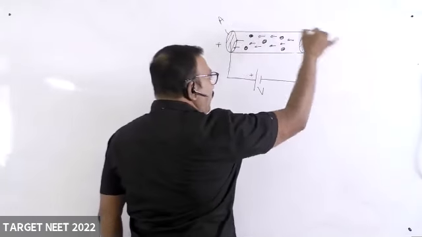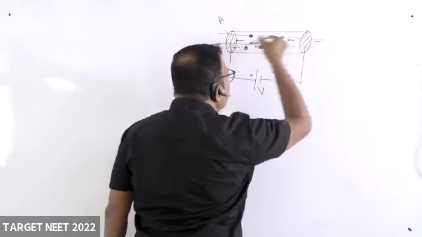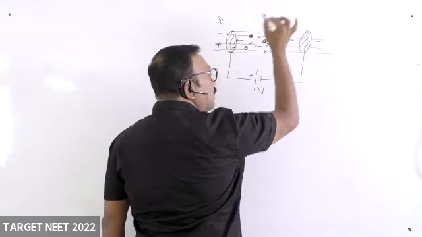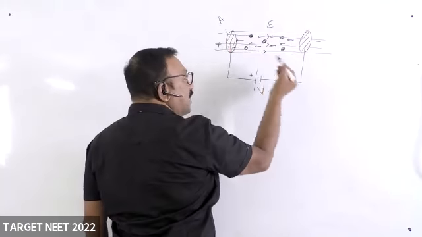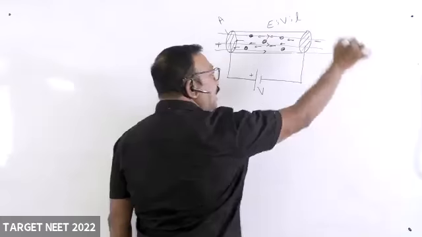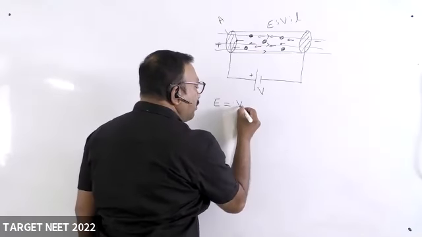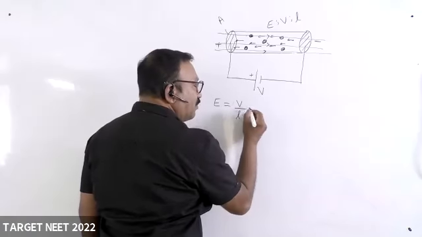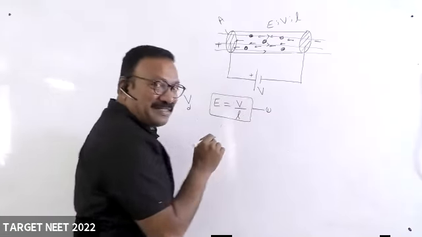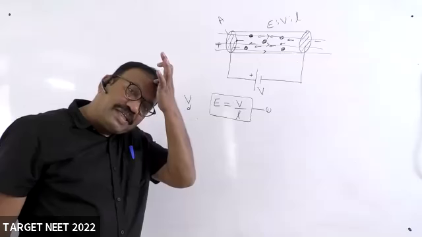There will be an electric field set up inside the conductor. Electric field is always from plus to minus, like this. The potential difference across the conductor is V. Let the length of the conductor be L. Then the electric field E is equal to V by L. This is one fundamental formula required to answer that matching type question.